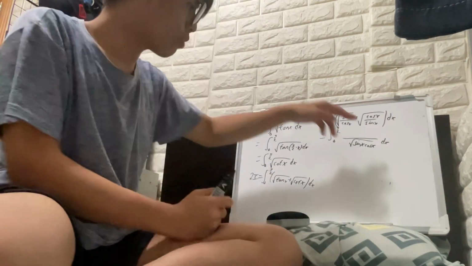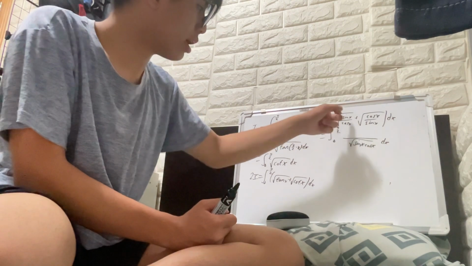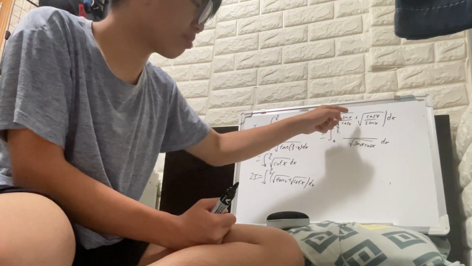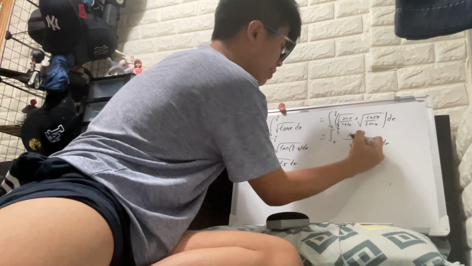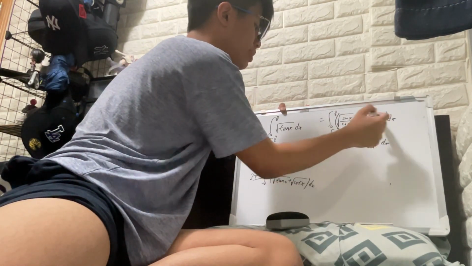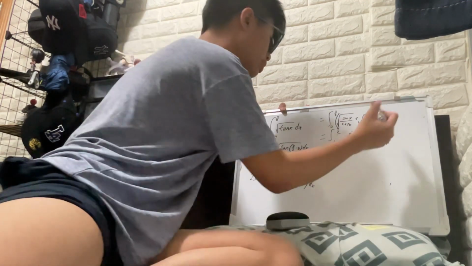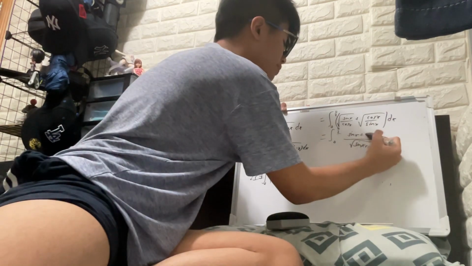So overall, square root of sine x, to get the same denominator, square root of sine x needs to be multiplied by square root of sine x, right? So overall, you get sine x here. And then this one, square root of cos x, you're gonna multiply by square root of cosine x. So square root of cos x multiplied by square root of cos x, you get positive cos x.